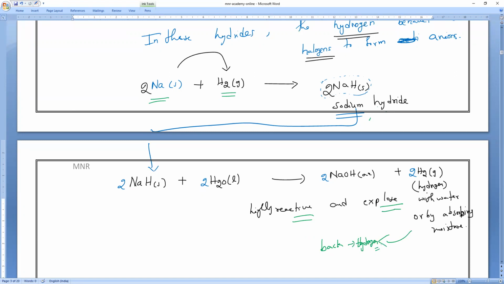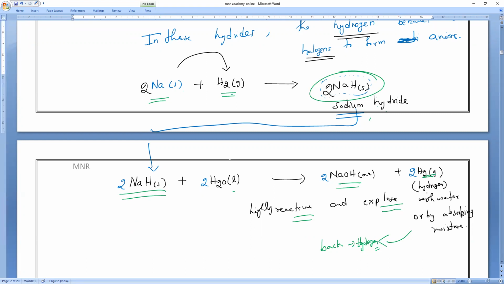Then what is the product here? We got sodium hydride, 2NaH. So 2NaH reacts with water and gives NaOH plus hydrogen. Now balance it. Is it correct or not? Verified? So you have to take 2 NaOH, yes, because this is the product in the first reaction.